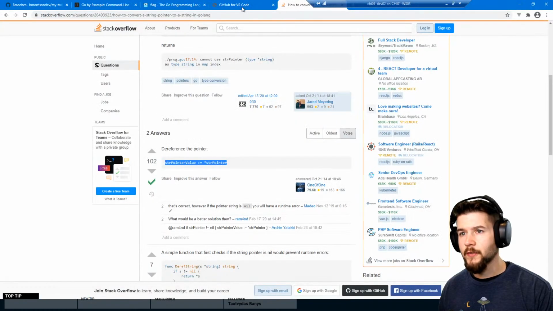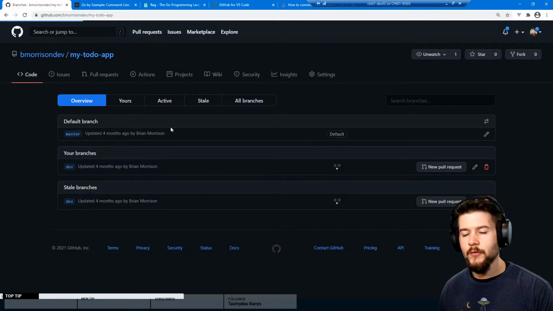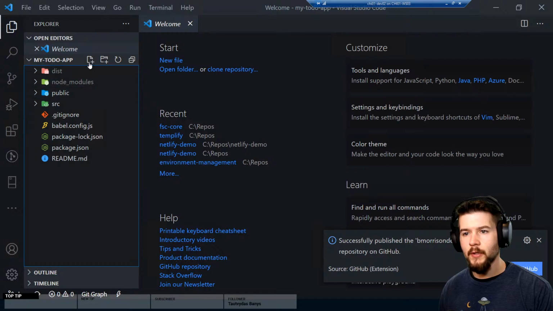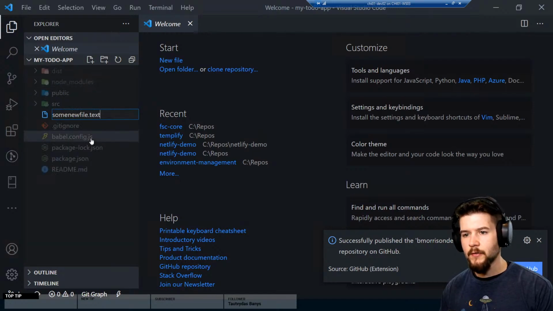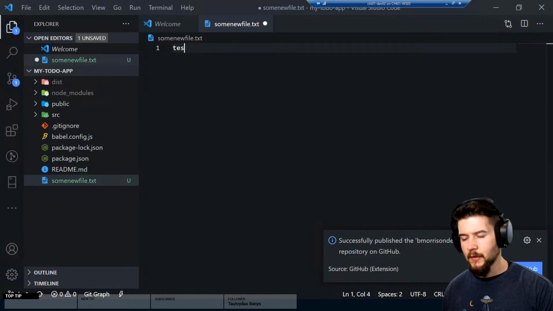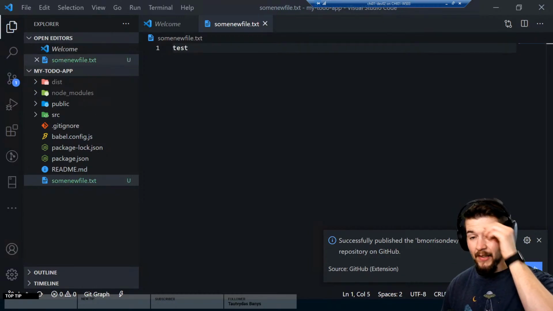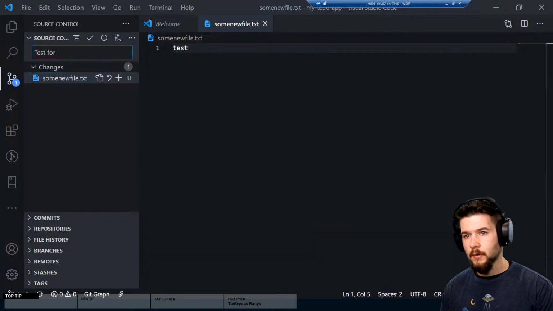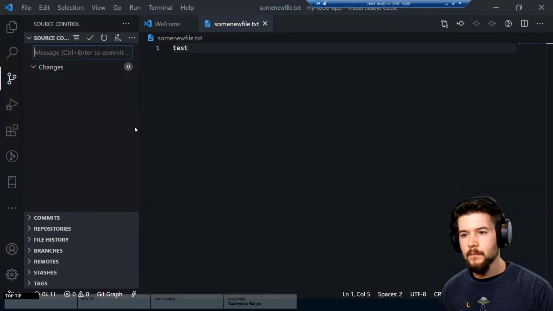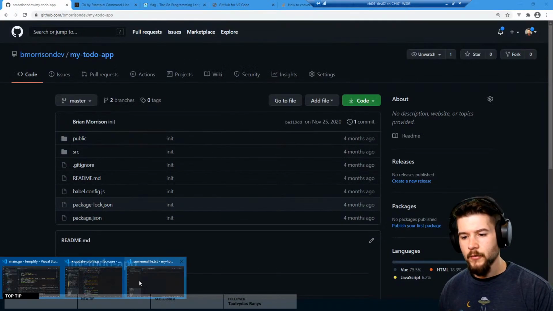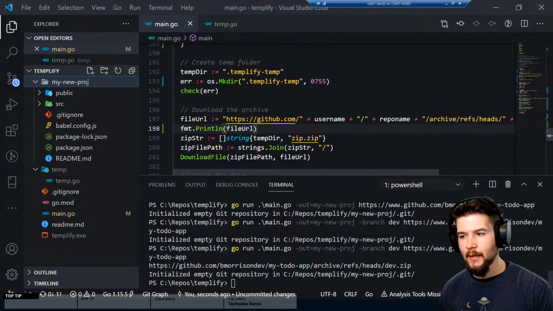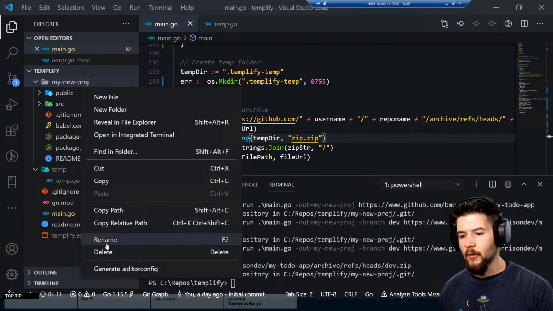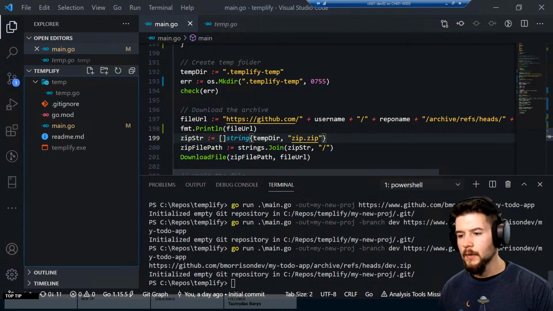You know, we probably could take this one step further. Let's open up my to-do app. We're in the dev branch, and let's just put in here some new file.txt, right? What I'm going to test here is I want to see if it does indeed download this completely separate branch. Test for Templify. I like being as explicit as possible when I'm testing these things, just to make sure that I don't make any silly assumptions. Okay, so what I should get now is, we'll delete this, and let's try and run this one more time.